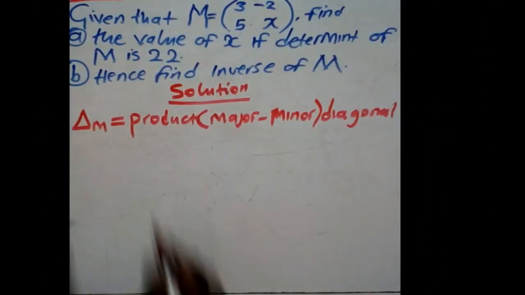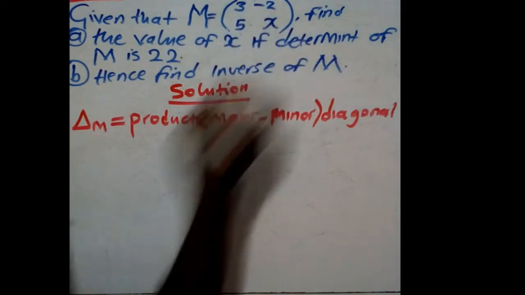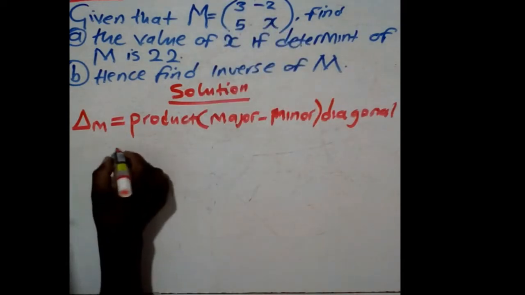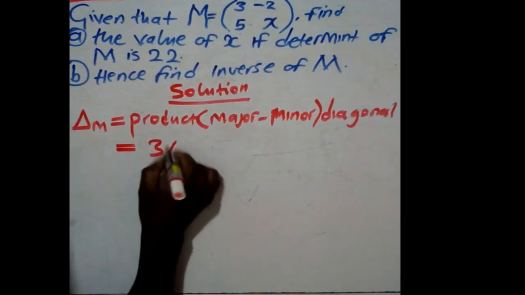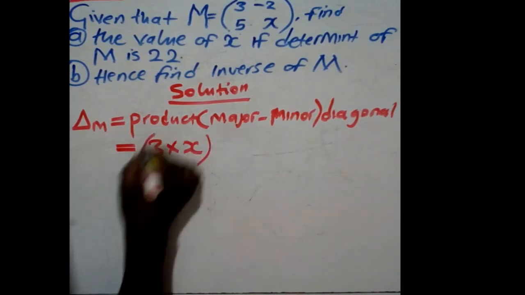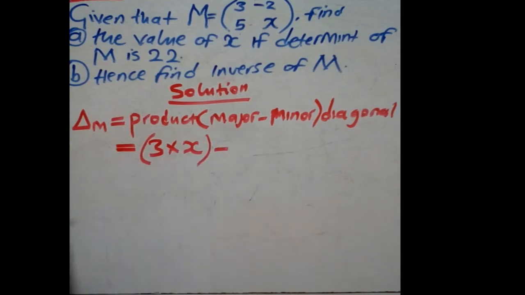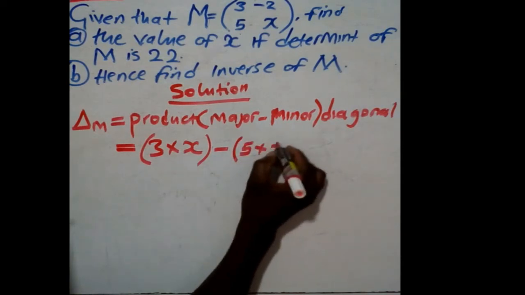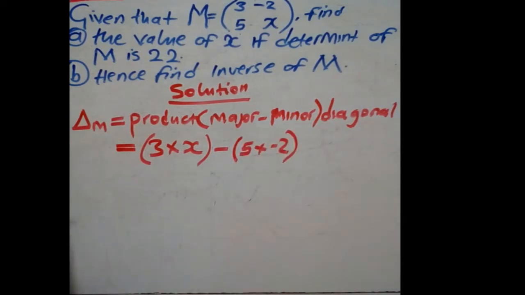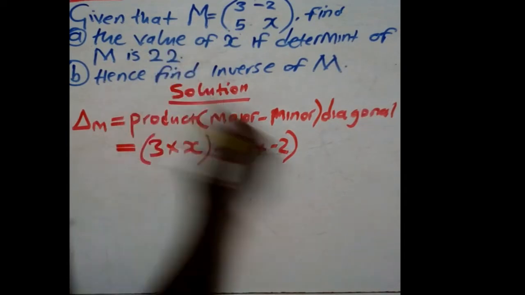So to get back to the question, our major diagonal is this 3 and x. So we are saying determinant is going to be equal to 3 times x, that is for the major diagonal, minus minor diagonal, we have 5 times -2. Then according to the question, this is equal to 22.